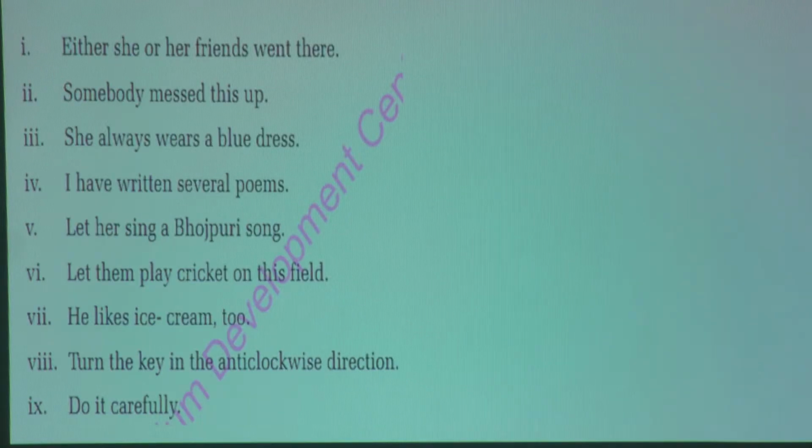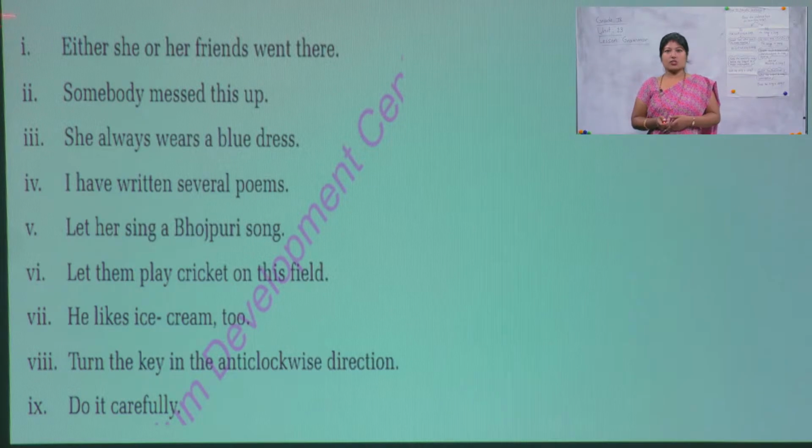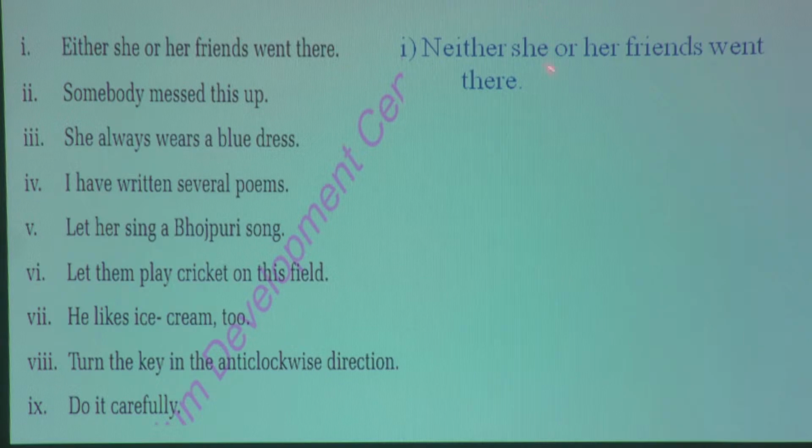Okay, so number 1: either she or her friends went there. Just before we talked about it: 'either or' changes into 'neither nor' while making it negative. So look here. The answer is: neither she nor her friends went there. So, let's move to number 2, that is: somebody messed this up. Any guesses what is the negative word for 'somebody'?